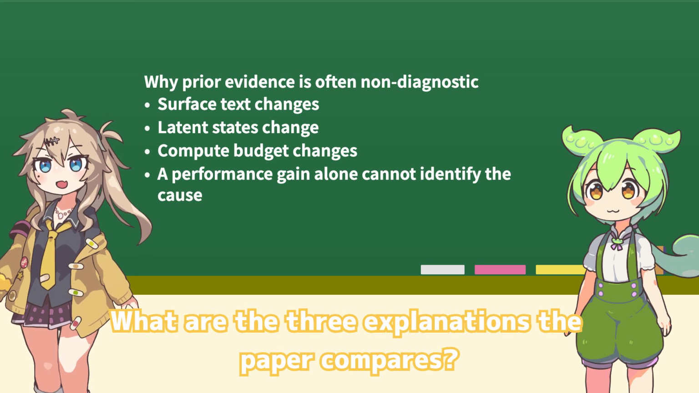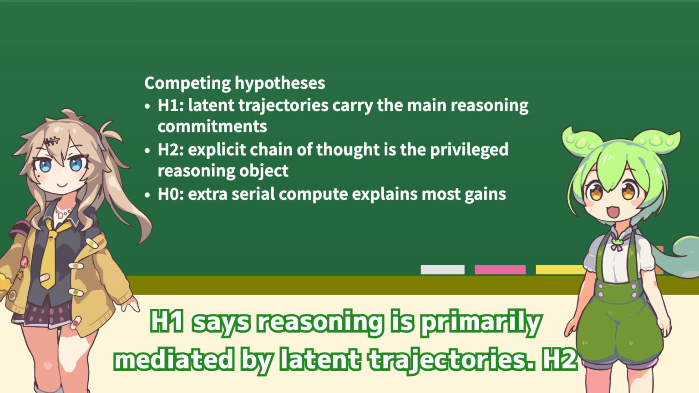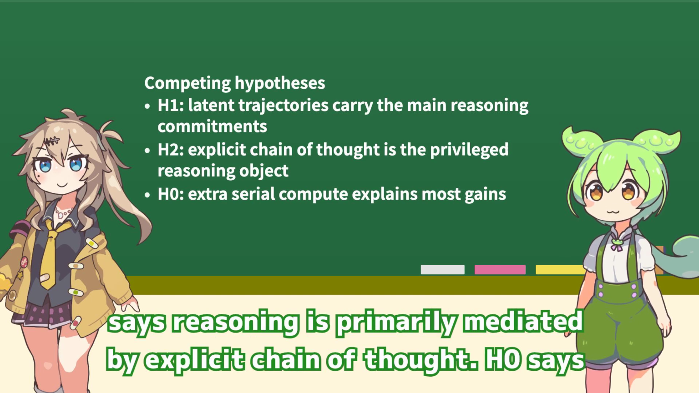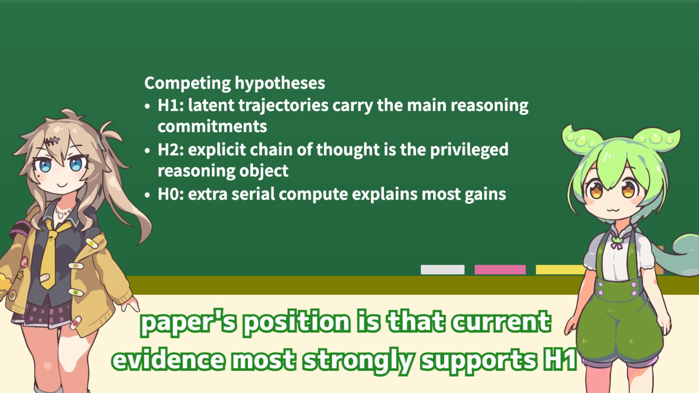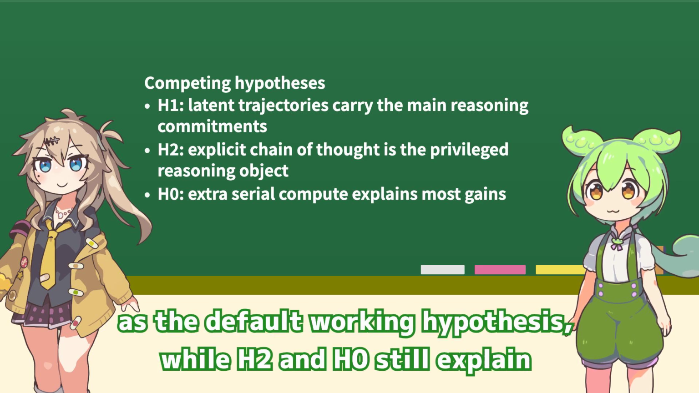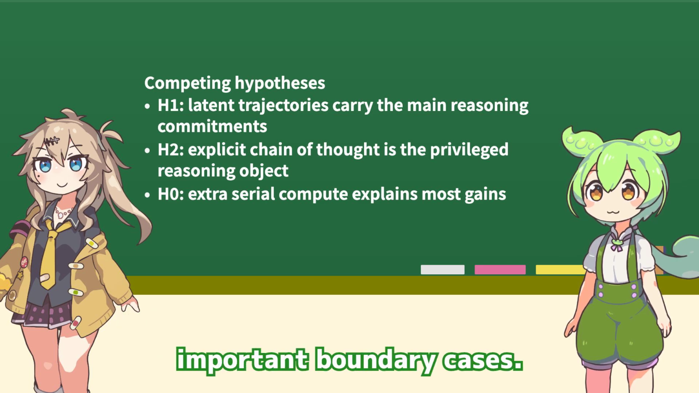What are the three explanations the paper compares? H1 says reasoning is primarily mediated by latent trajectories. H2 says reasoning is primarily mediated by explicit chain of thought. H0 says most apparent reasoning gains are just generic serial compute. The paper's position is that current evidence most strongly supports H1 as the default working hypothesis, while H2 and H0 still explain important boundary cases.